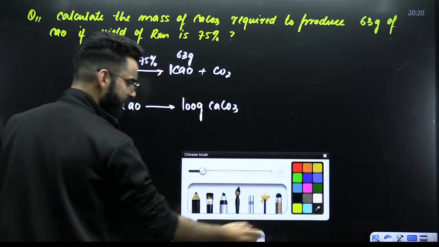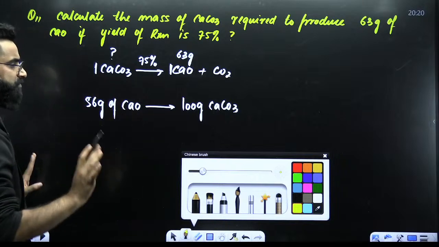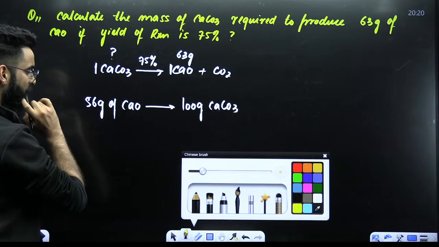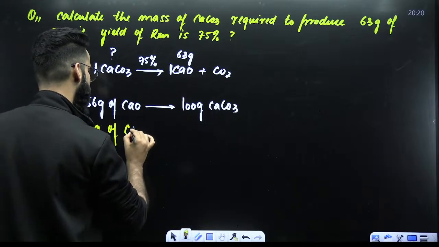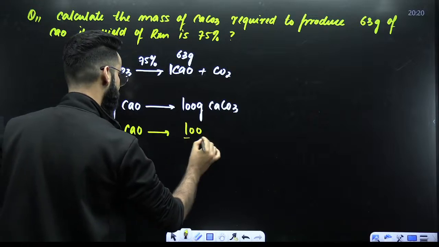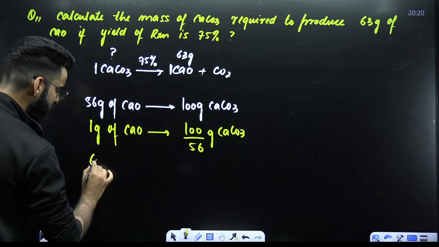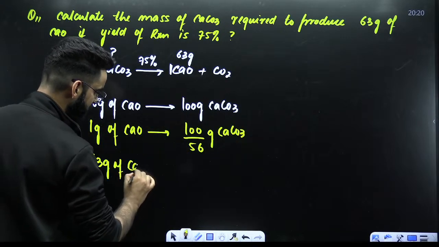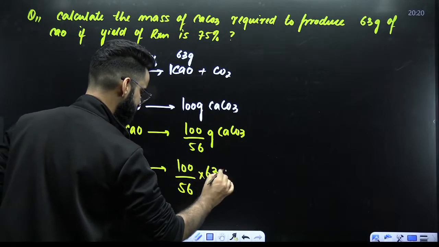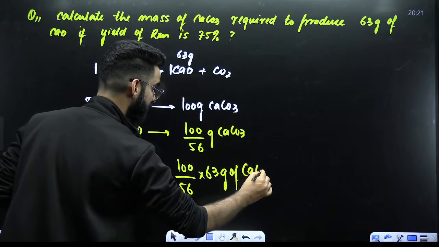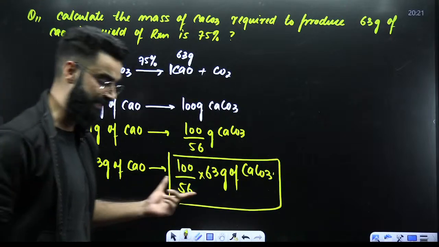So I can say stoichiometry is telling us that 56 grams of calcium oxide should be produced from 100 grams of calcium carbonate. So 1 gram of calcium oxide should be produced from 100 divided by 56 grams of calcium carbonate. Therefore, 63 grams of calcium oxide should be produced from 100 divided by 56 multiplied by 63 grams of calcium carbonate. So, what is this? This is the expected amount of calcium carbonate, which I got with the help of stoichiometry.